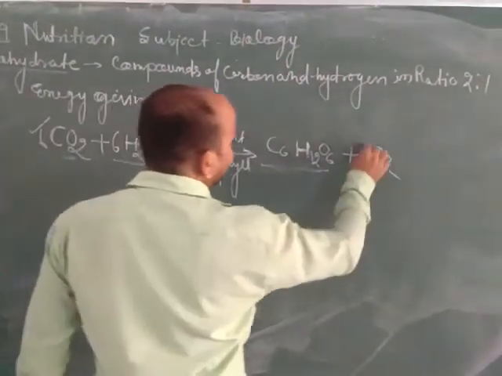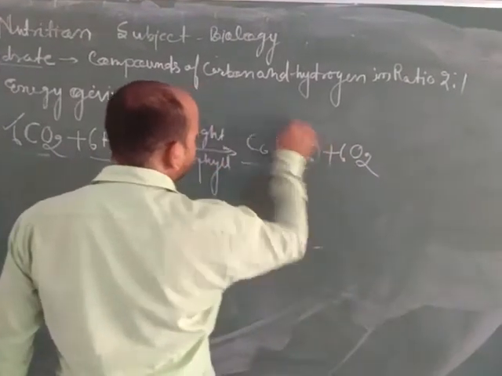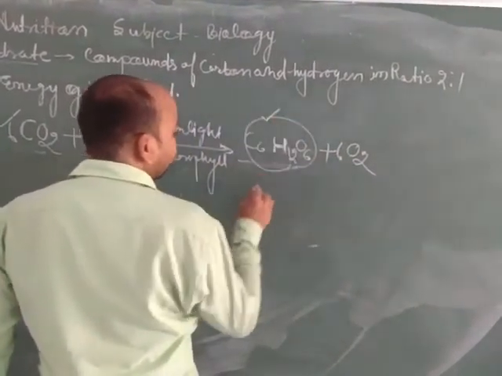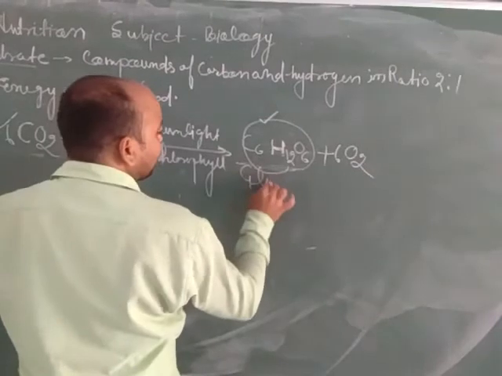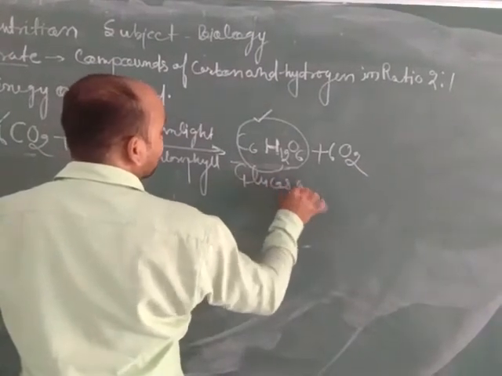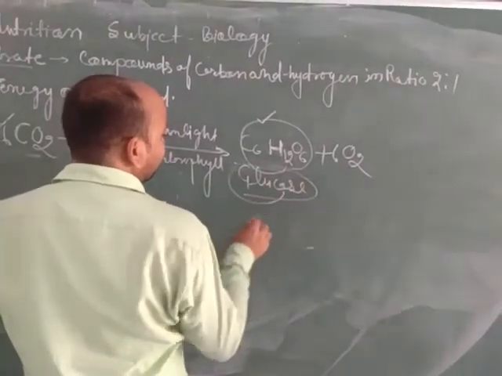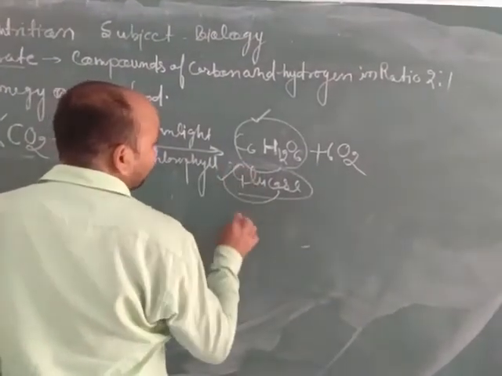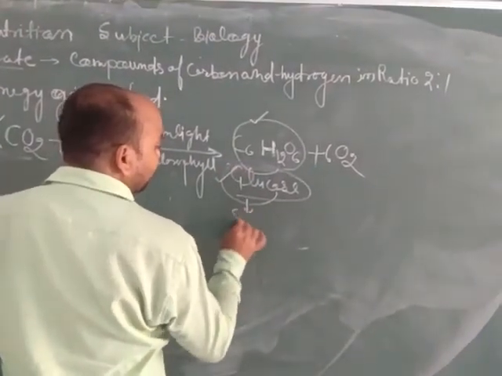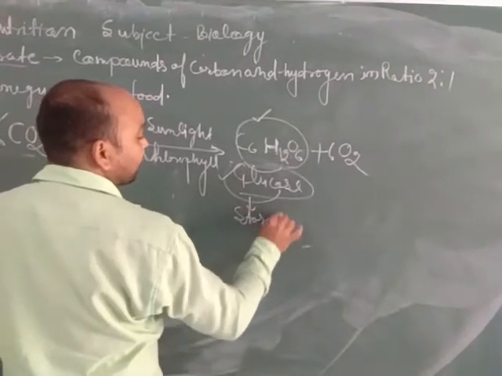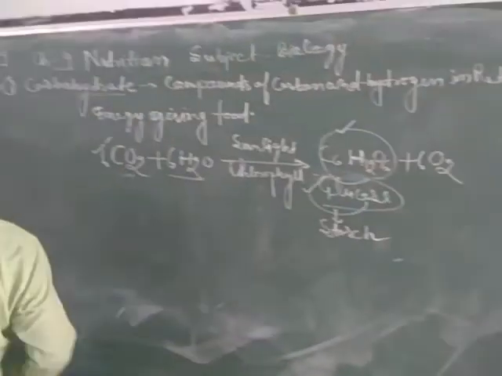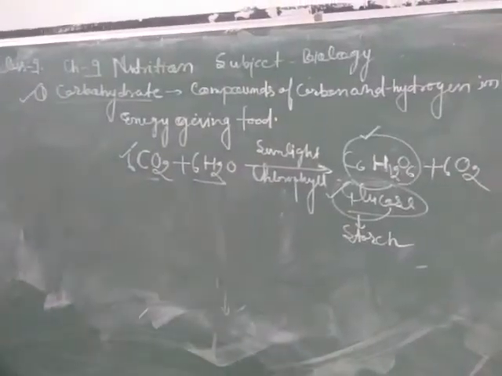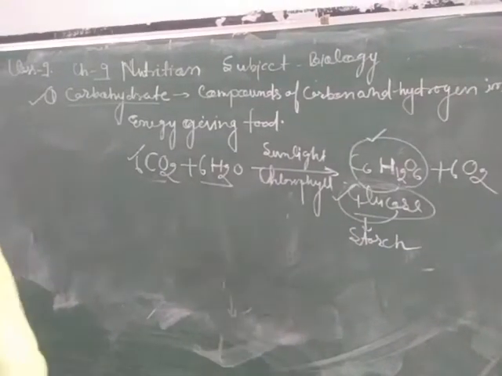For balancing, 6 carbon dioxide and 6 H2O are taken, and 6 molecules of oxygen will be released. This is carbohydrate, the monomer glucose. Glucose is a monosaccharide. It is stored in the form of starch in plants for carrying out different types of activities.